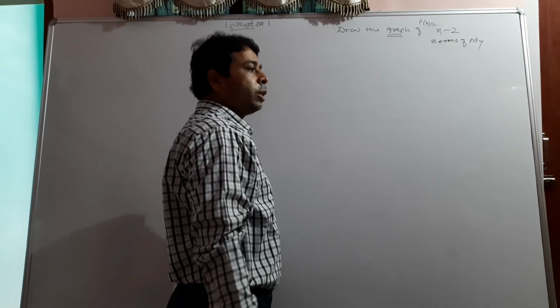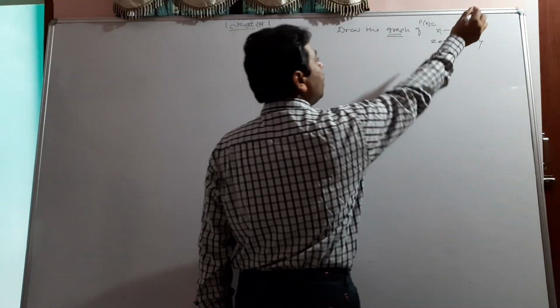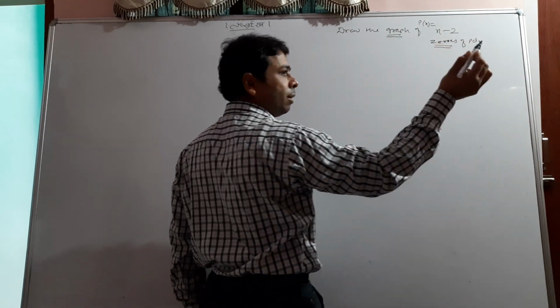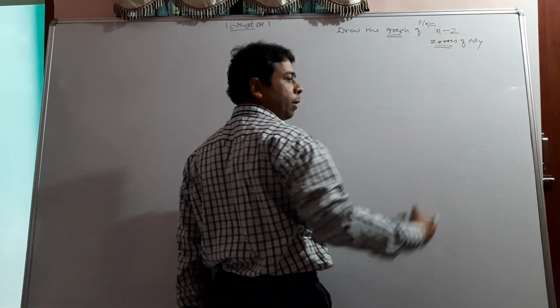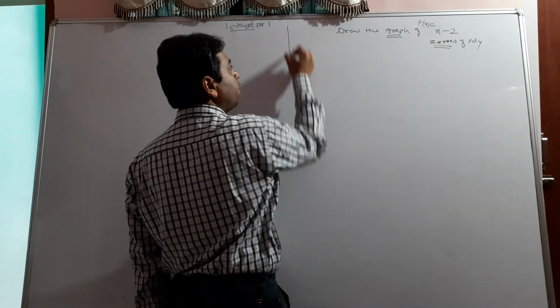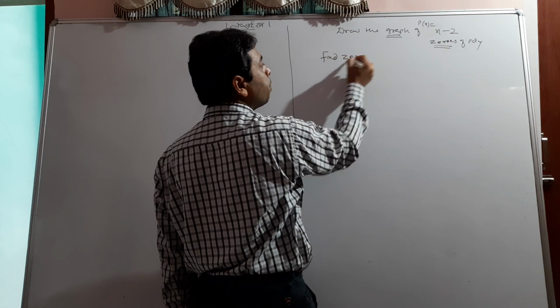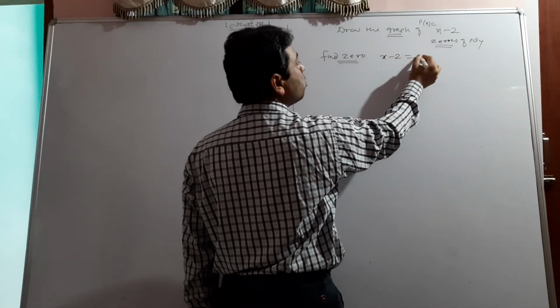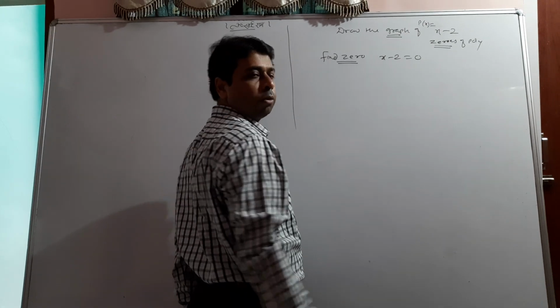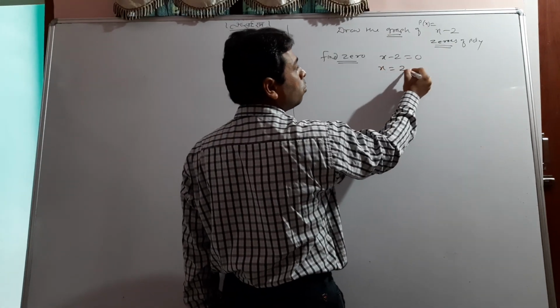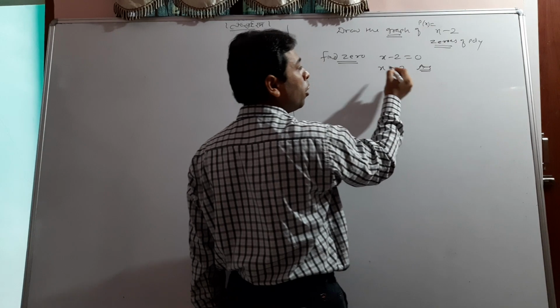Very important thing I am telling you. First we find the zero of the polynomial, then we make the graph and compare. How to find the zero? That is very simple. Put x minus 2 is equal to 0, then x is equal to 2. That's the answer. This is the zero of the polynomial.